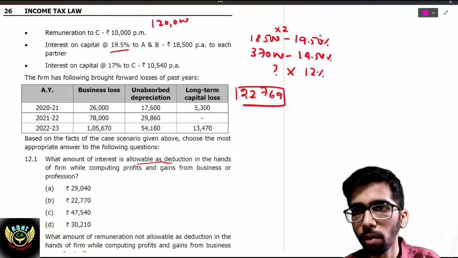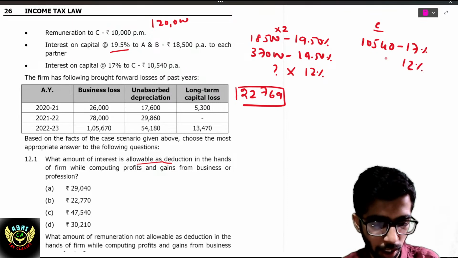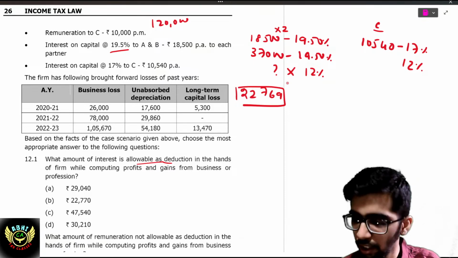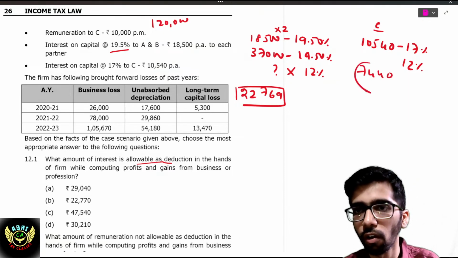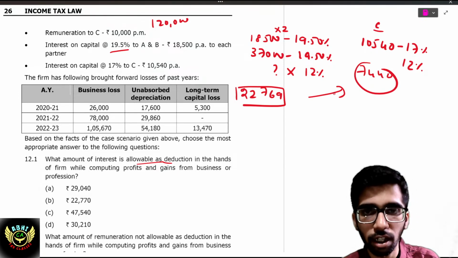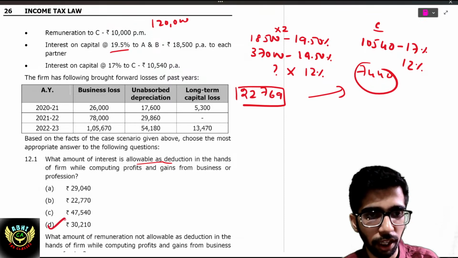Next is C, the amount payable to C. That is 10,540 is equal to 17%. What is it restricted to 12%? 10,540 divided by 17, into 12. That is 7,440. If you add these two plus 22,769, that is 30,209. That is the answer.